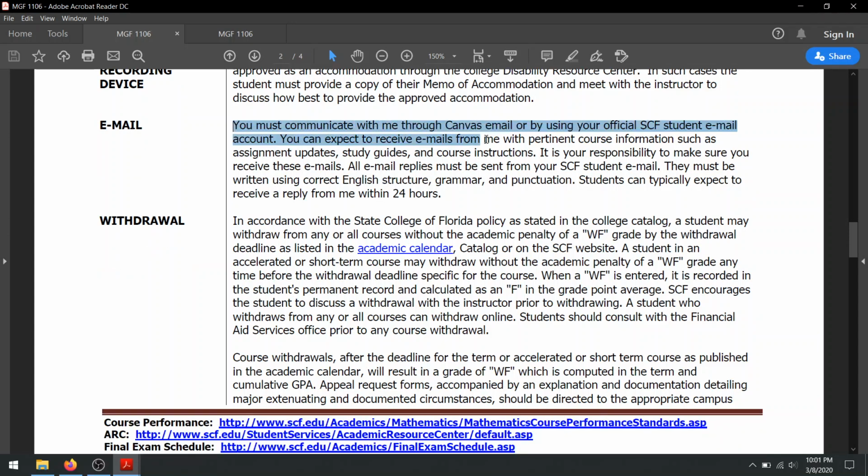Email, here's the main thing. You must communicate with me through Canvas or using your official SCF student email. Now, some of you already have kind of strayed from that and used your Gmail or whatever. It's understandable because the course hasn't really opened yet, so you couldn't use Canvas email. But usually within the first week, I'll still respond to any other outside emails, short and sweet, and then I'll say, please, from here on out, use your official student email.